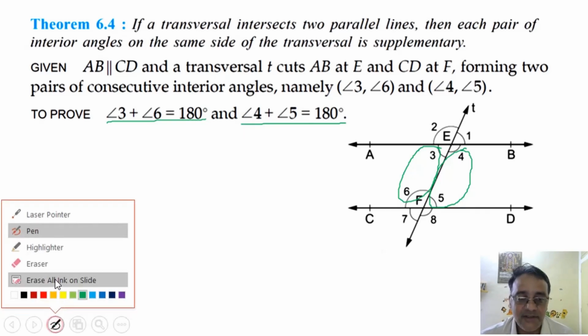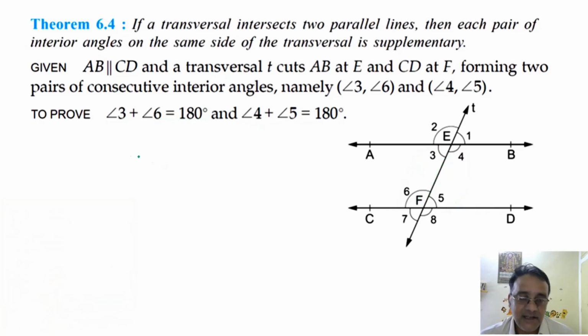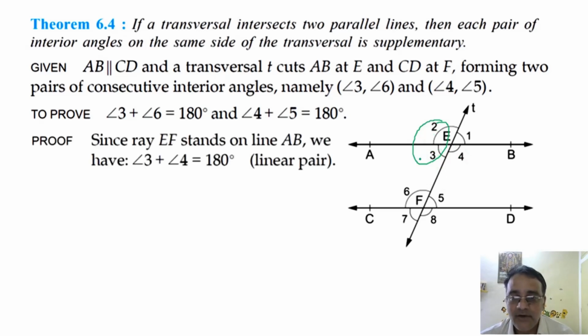Now let us start with angle 3 plus angle 6 is equals to 180 degrees. To prove it, look at the sum of these two. What is the sum of these two angles? 180 degrees. Why 180 degrees? Linear pair. Okay, fine. See, you can solve in two ways. Either you can take these two or these two. The best is this one. Okay, and you can take this one too. After that, you can call these two alternate interior angles. So I am telling you both ways.